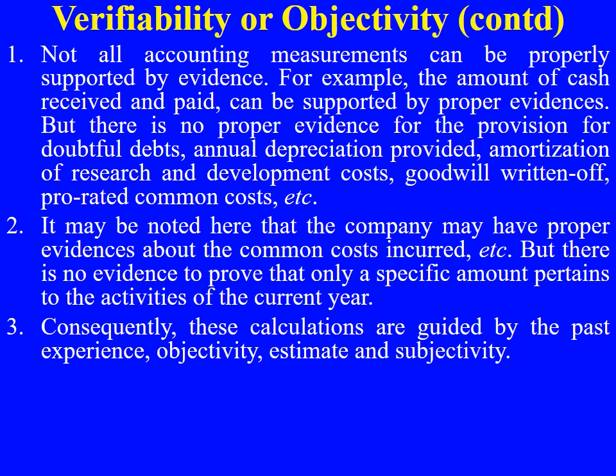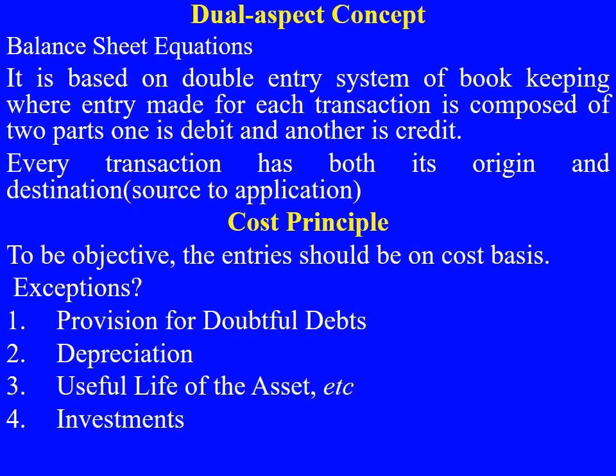That is the verifiability concept. So the next one is the dual aspect concept. So in the dual aspect concept, we have in the balance sheet an equation, right? Capital plus liability is equal to asset. That is what the dual aspect concept is. See, every transaction has two entries. One is a debit entry, another one is a credit entry. That is what the dual aspect concept is. It is based on the double entry system of bookkeeping, where the entry made for each transaction is composed of two parts. One is debit, another one is credit.